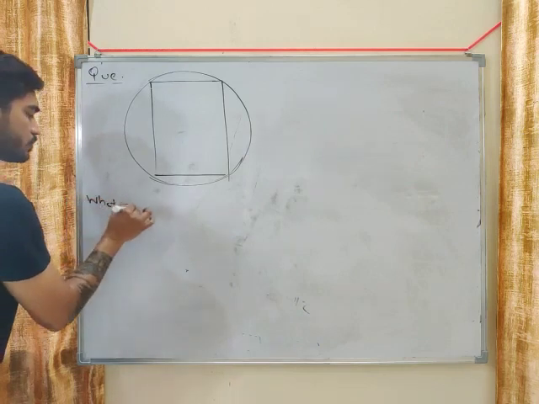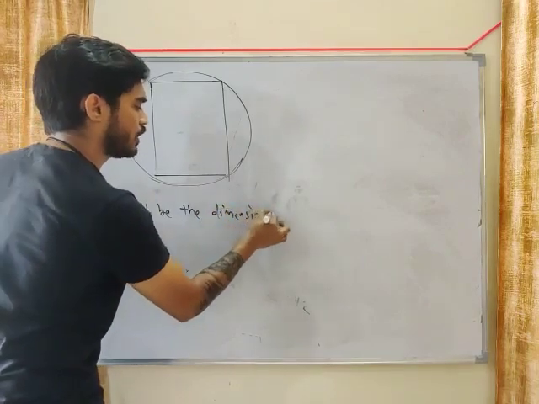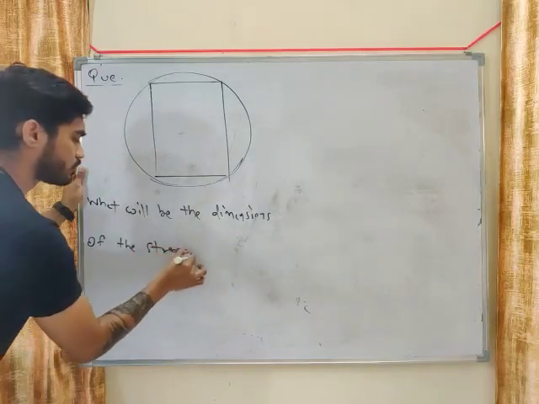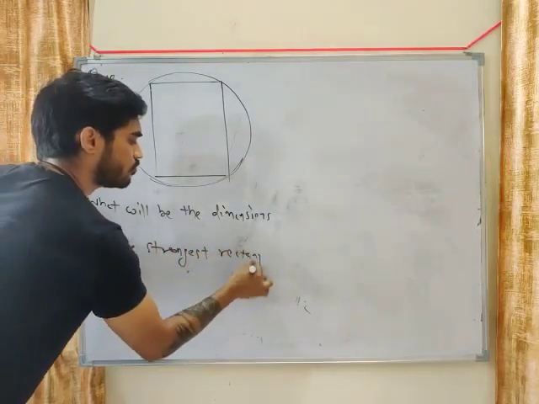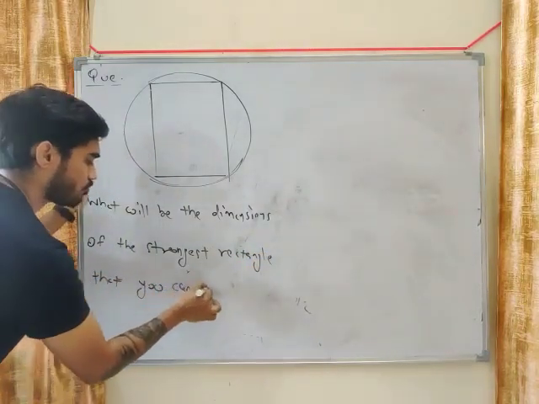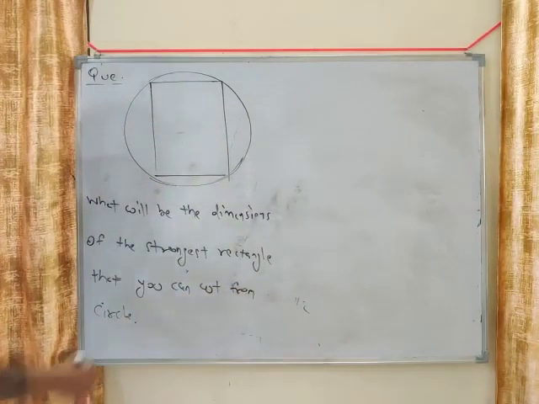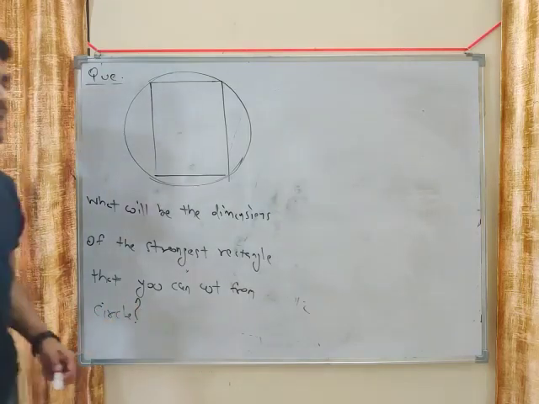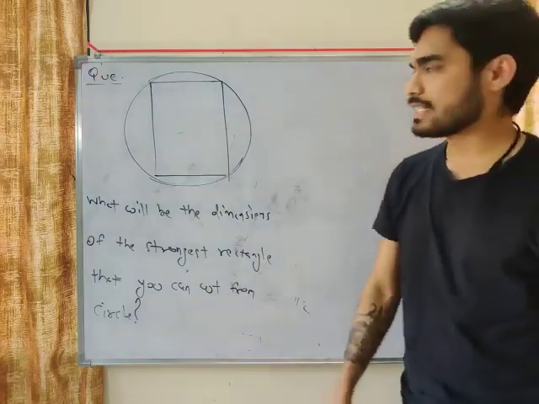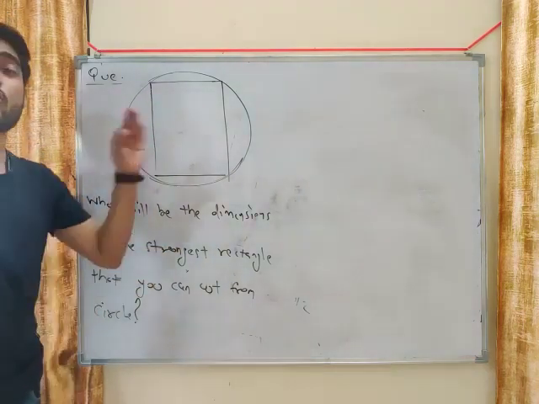What will be the dimensions of the strongest rectangle that you can cut from the circle? Okay, this is the question, my friend. Let's say you have a circle and you need to cut a rectangle. What will be the dimension of the strongest rectangle?